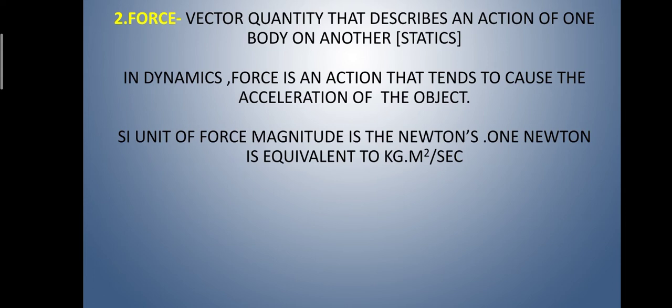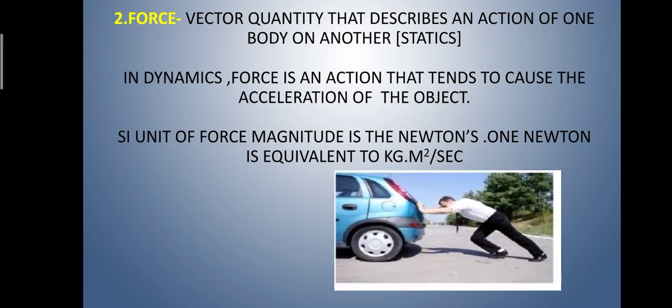Next we have to discuss force. So basically force is an action of one body on another. Force is a vector quantity. In dynamics, force is an action that tends to cause the acceleration of the object. SI unit of force is Newton, where 1 Newton is equivalent to kg meter per second square. Let us see one example. The person in the image is trying to move the car, or in other words we can say the person pulled the car to accelerate it.